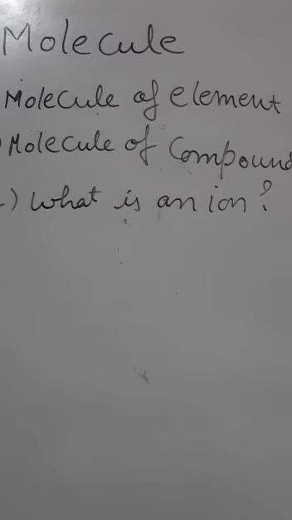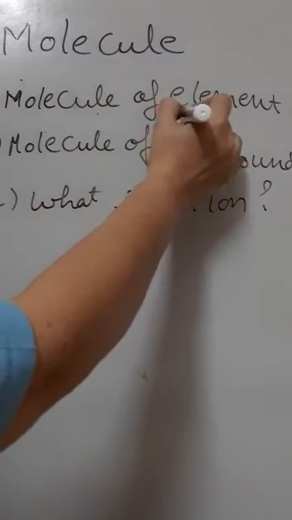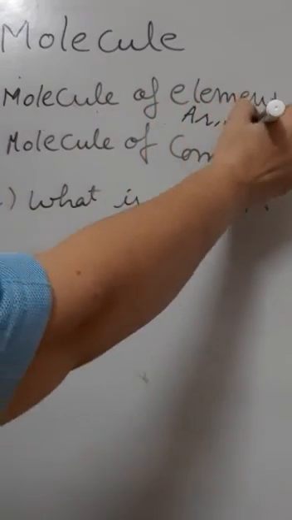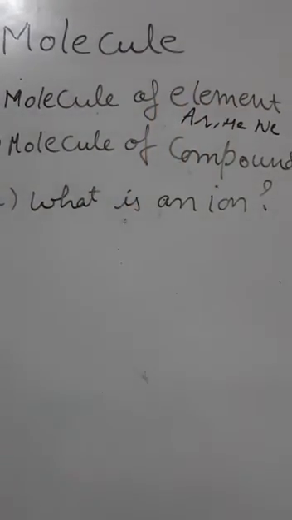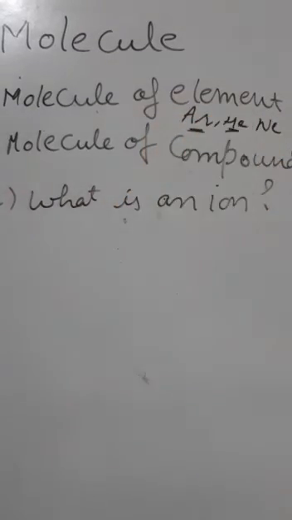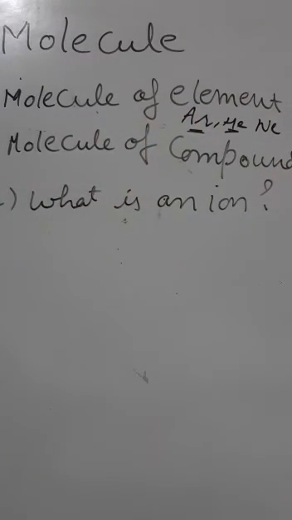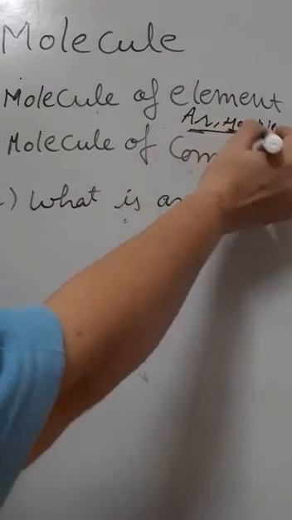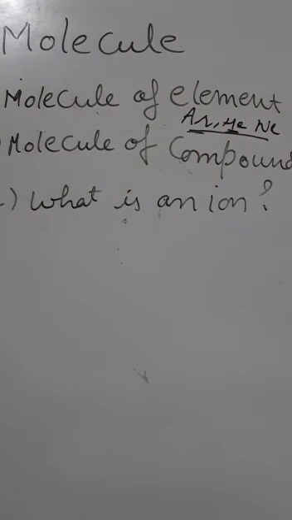Molecules of many elements such as argon, helium, neon and sodium are made up of only one atom, meaning only one atom of the element is present. So its atomicity is 1 and these are known as monoatomic. Monoatomic means only one atom is present in a molecule.